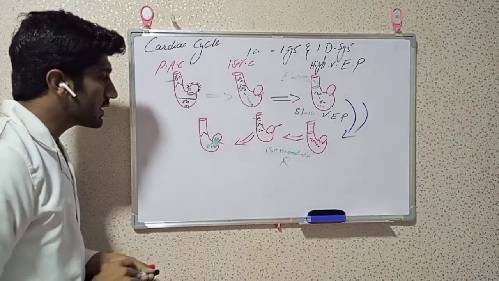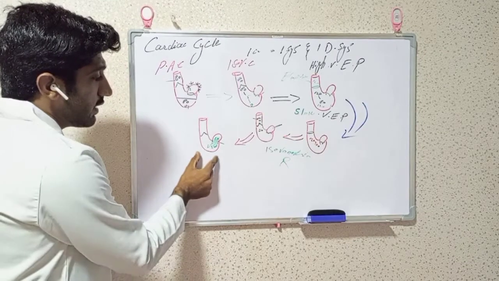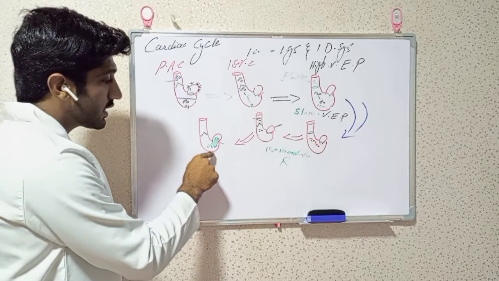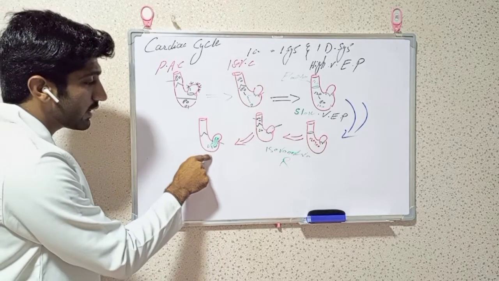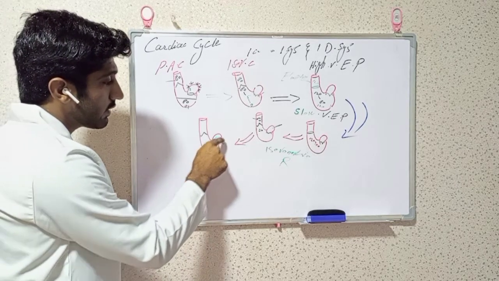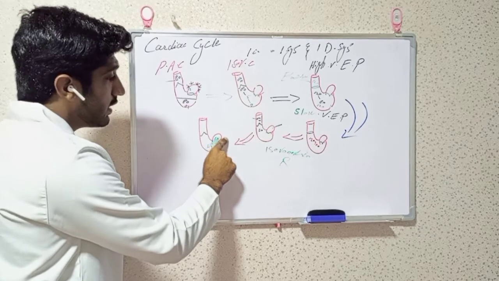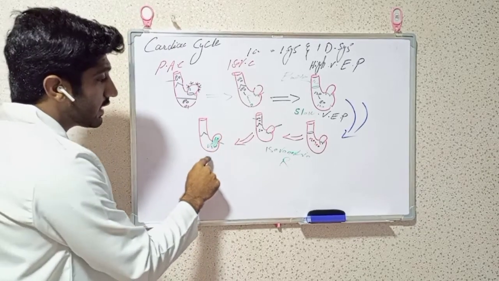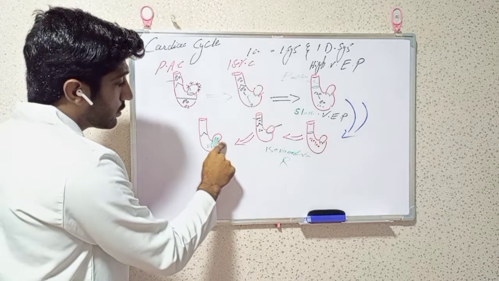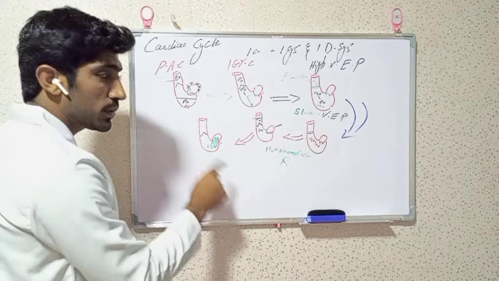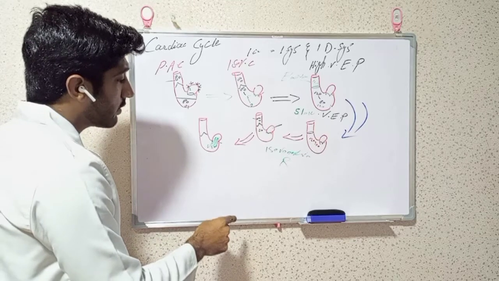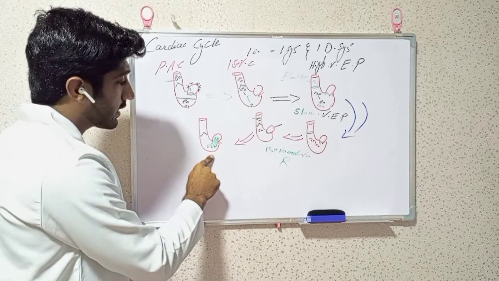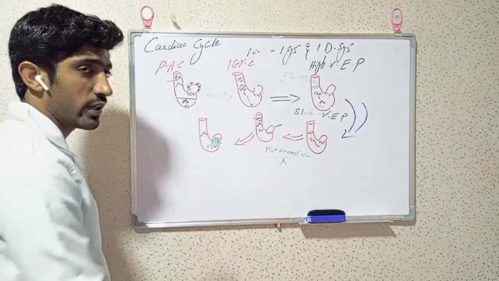Because in this phase the ventricle continuously relaxes, the pressure becomes lower than in the atria, and when pressure becomes lower than the atria, the valve, which is called the mitral valve, will open. By the opening of the mitral valve, the blood which was received previously falls down to the ventricle, but it is very rapid filling.